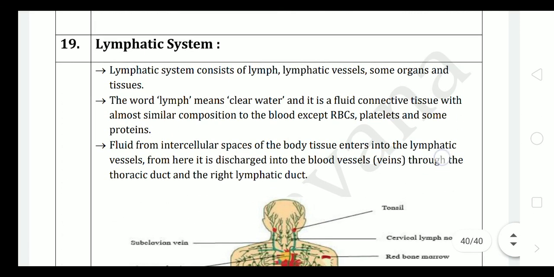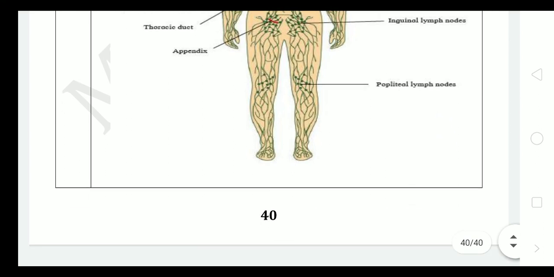So here we have finished this chapter. We are going to do an assignment for this chapter and even a revision test. Thank you all of you. Next time we are going to start with the next chapter, that is control and coordination.